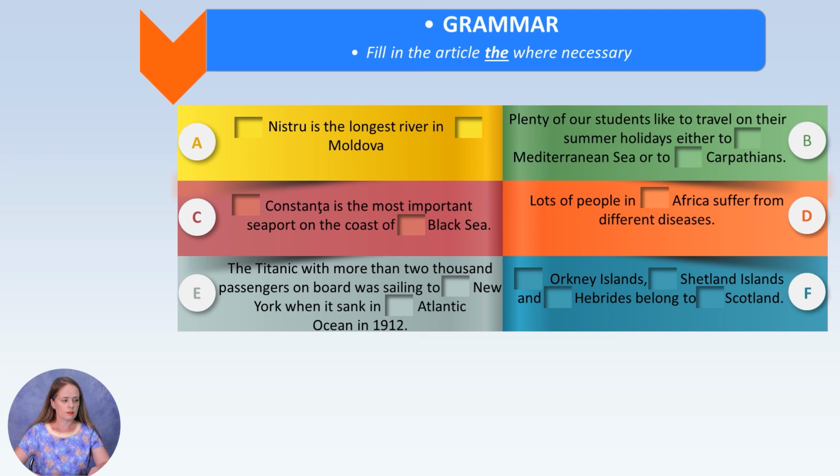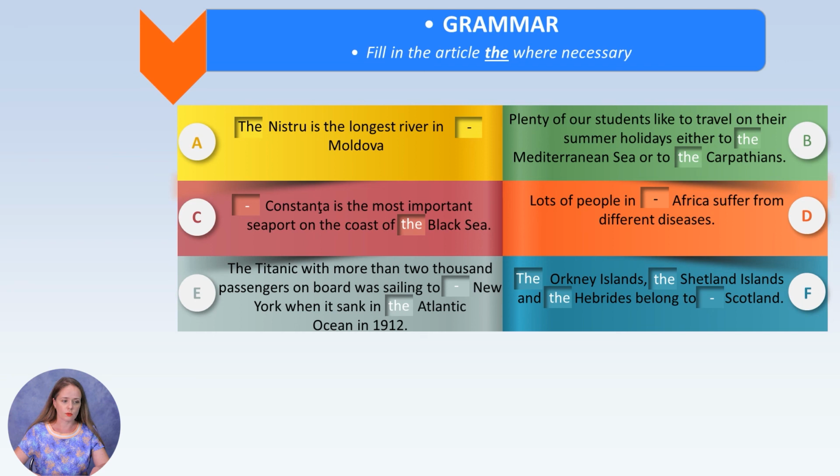So the first is the Dnistru and no article for Moldova. No article for Constanța, and we insert the for Black Sea. So the Black Sea. New York, because it is a city, doesn't take the article there in front of it, and it sank in the Atlantic Ocean. Next sentence.